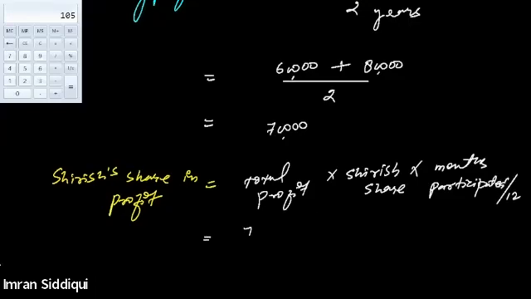So total profit is 70,000. Total profit of the firm is 70,000. Average profit of the firm is 70,000. Then Shirish's share was, let me check.